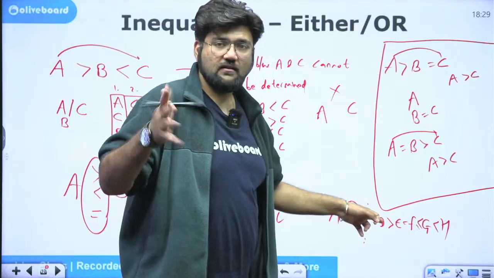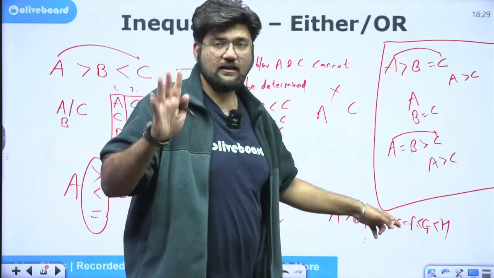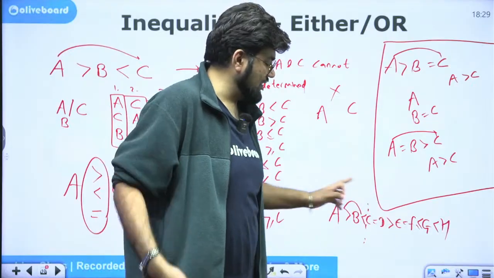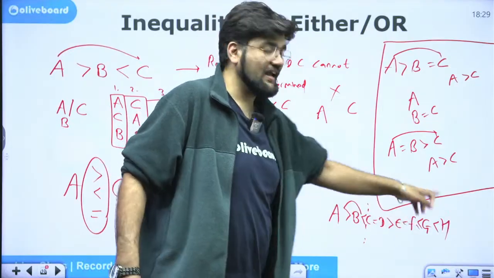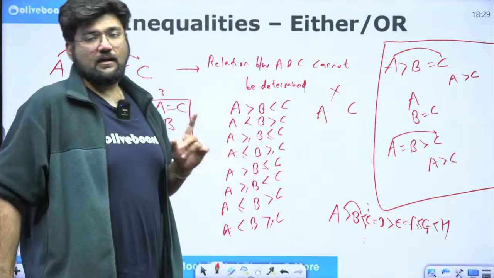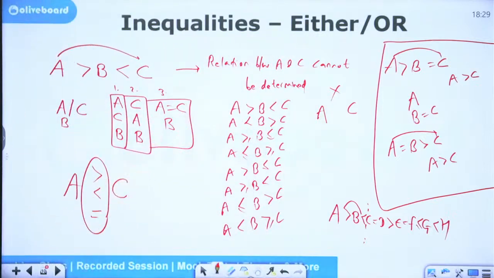A with D cannot be determined. A with E cannot be determined. A with F cannot be determined. A with G cannot be determined. A with H cannot be determined. Do you understand this concept here? This is the basic which I need you guys to understand. Okay. Now let's move on to the next concept.